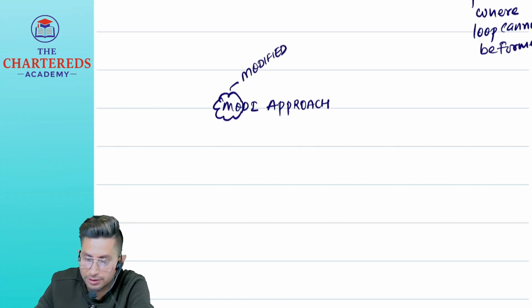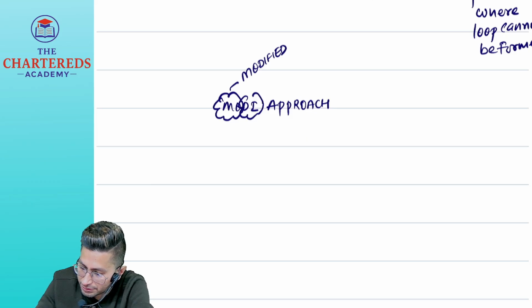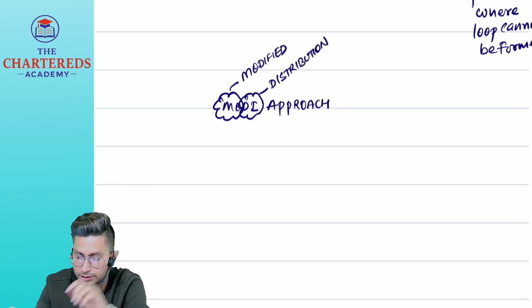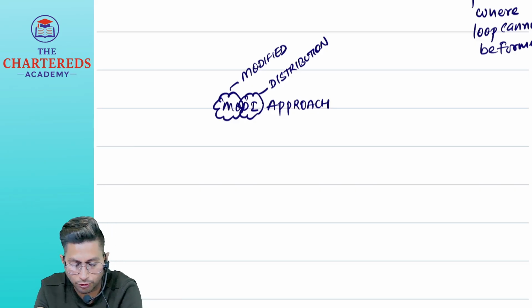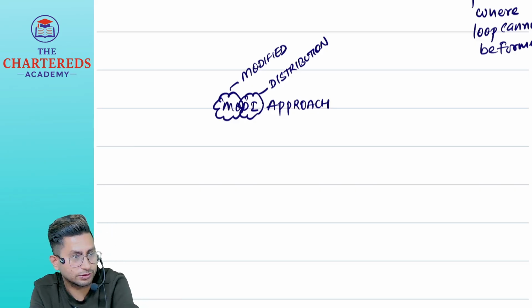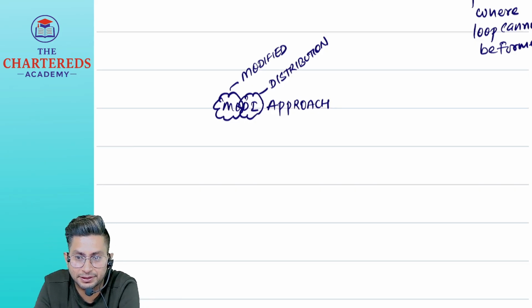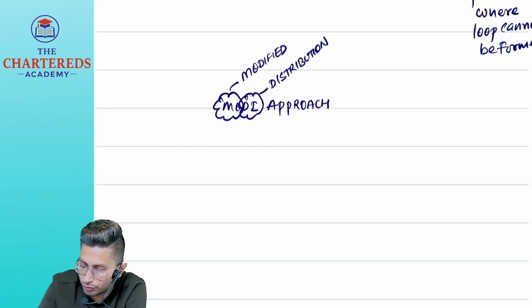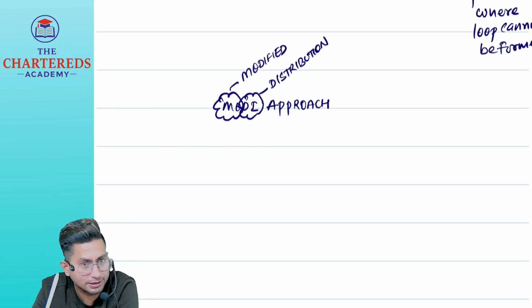MO means what? Modified. DI means distribution. So Modi stands for modified distribution approach. The name itself tells you that you should keep modifying the tables till you get the final answer.